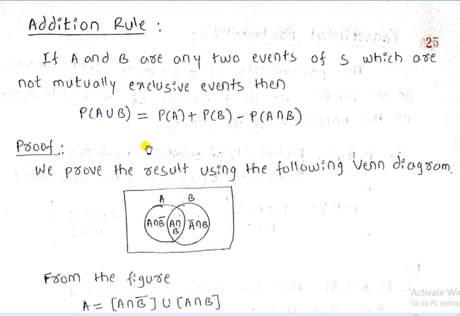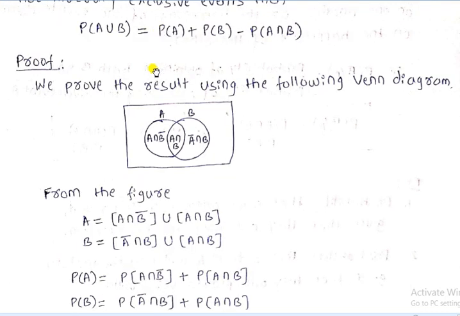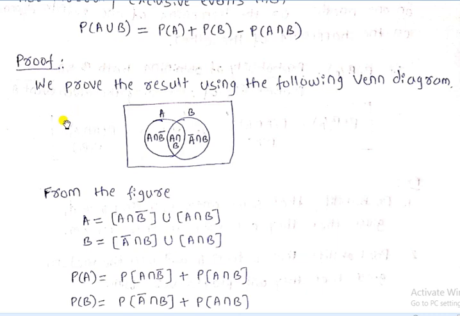Now the proof of the addition rule. We can prove this theorem by using a Venn diagram.